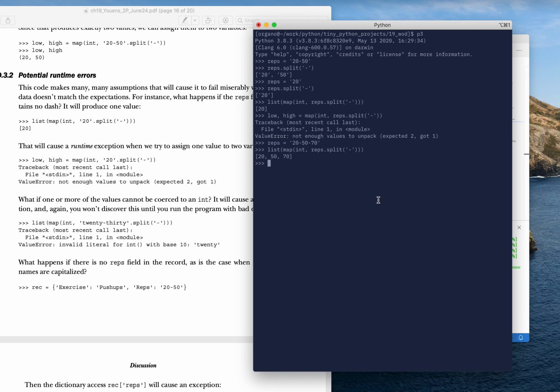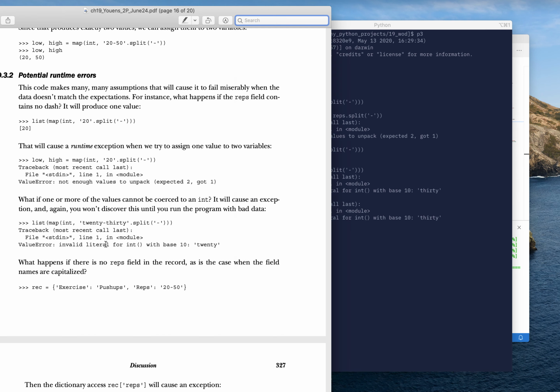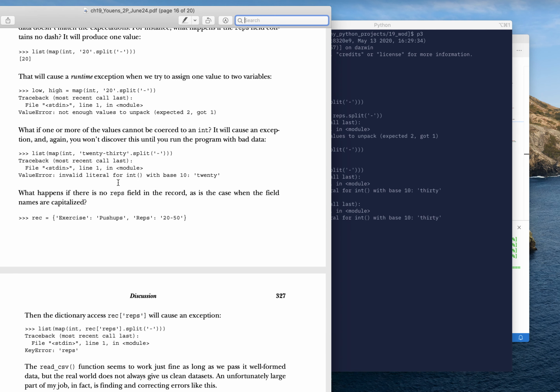What happens too if reps is not something like, if it was 20 to 30, and then if we try to split that, it's going to blow up because it doesn't know what to do with 'to'. You can't say int of the string 'to'. That's an exception. So you have to think about bad data in your input file, and so the example I showed you with maybe using a regular expression to match one or more digits followed by a dash followed by one or more digits and then capturing those, maybe that's a better way to go about this.